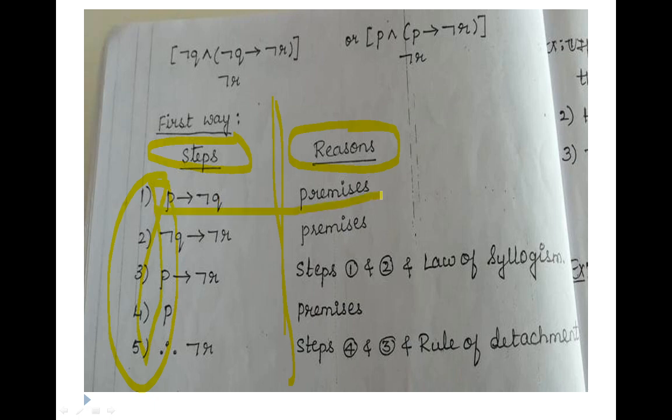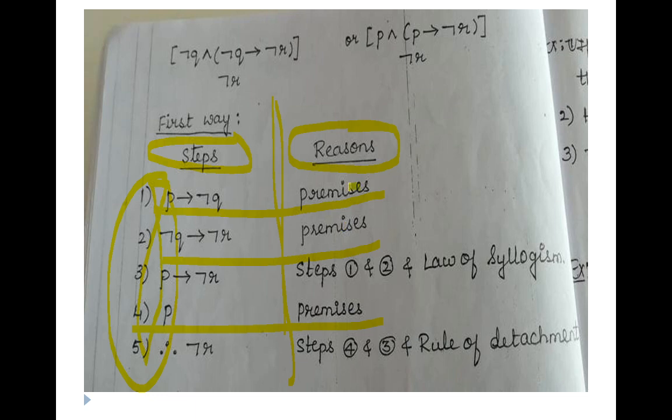Okay, so I have to use all the premises given in the question. You can observe here there are three premises, so I have used all three. You can take any combination, it is not mandatory to take the first only, but preferably we try to take the first from the beginning. But if you are very well versed with the laws, you can choose anything, but try to do a simplified one. They will not give you newer problems apart from the textbook. Usually they take from the textbook only, but if you are well versed with these problems, then you can apply them.